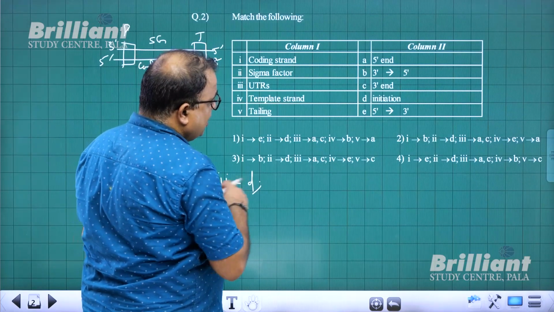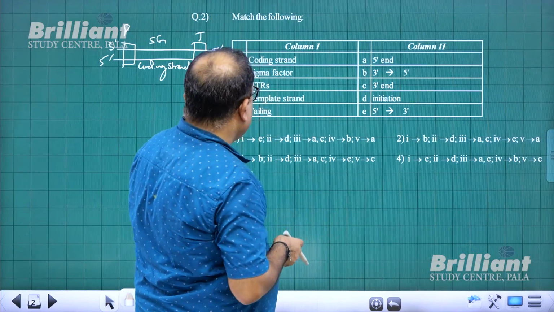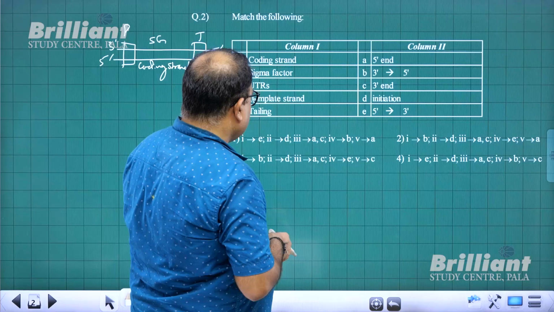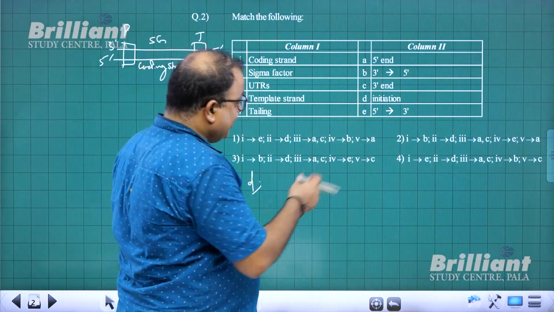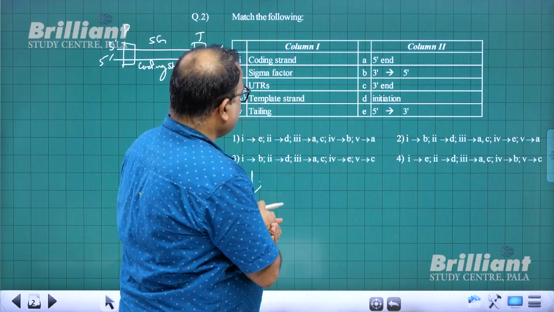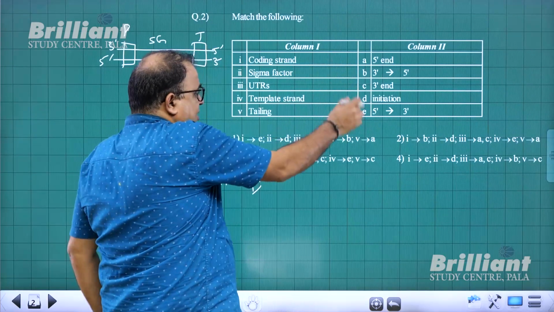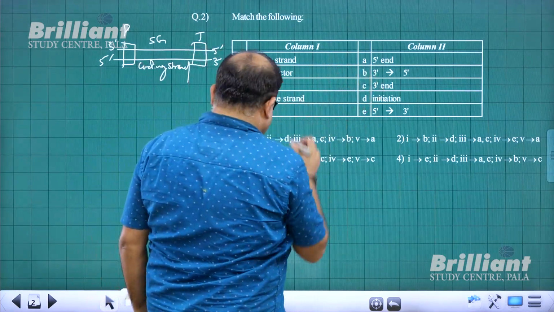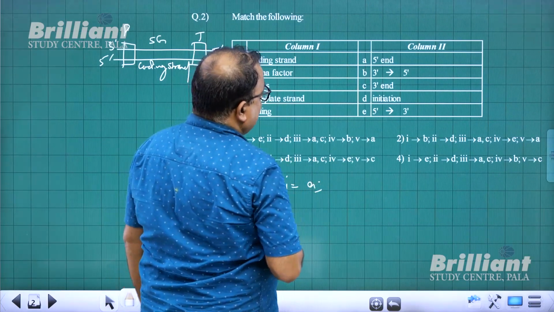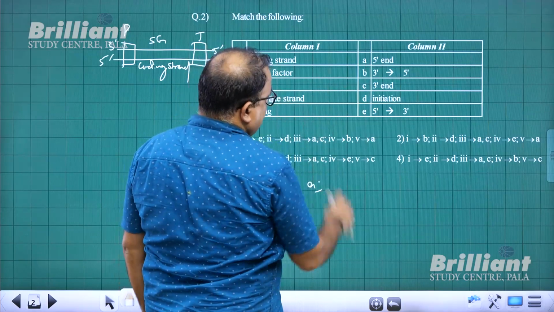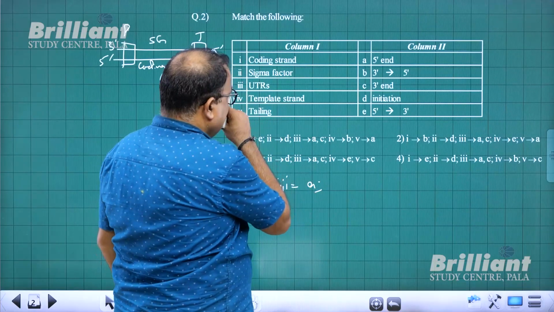When you talk about untranslated region, what is its meaning? Untranslated region can be at the 5' end or at the 3' end. But looking more precisely at these matches, 3 is A. So UTR is at the 5' end.